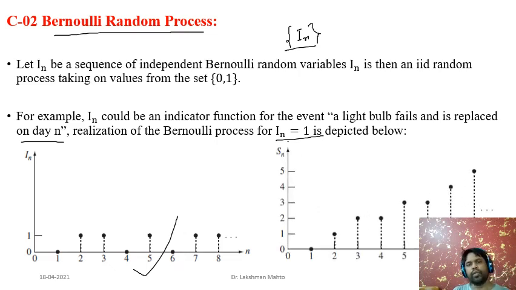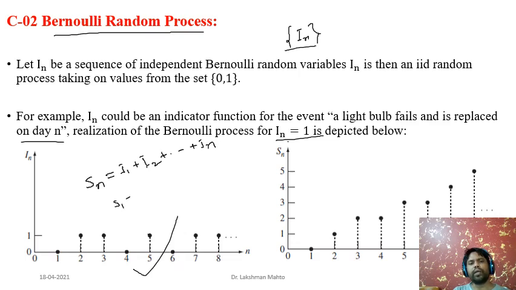This is one kind of plot of a sample function. Similarly, from the Bernoulli random variables you can define a sum of the first n Bernoulli random variables. As you keep varying n, with I1, I2 up to In, you also get a sequence of random variables, a sequence of sums.